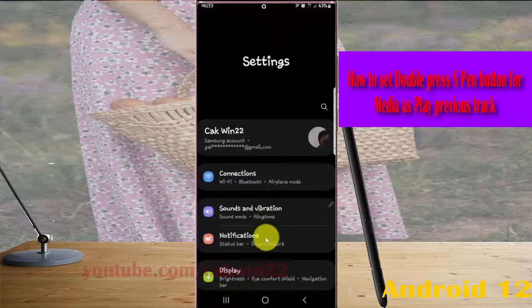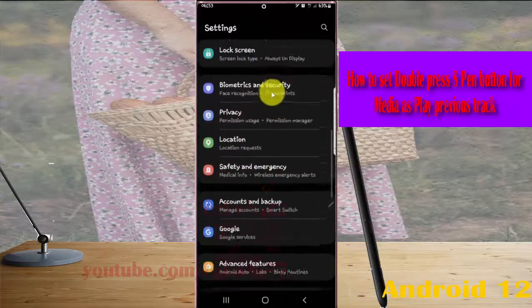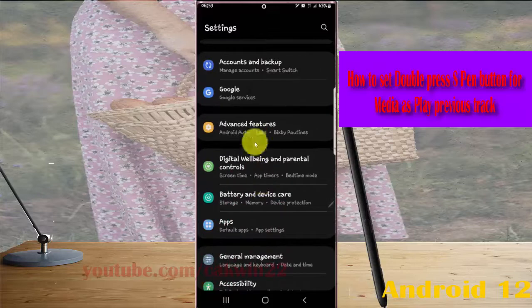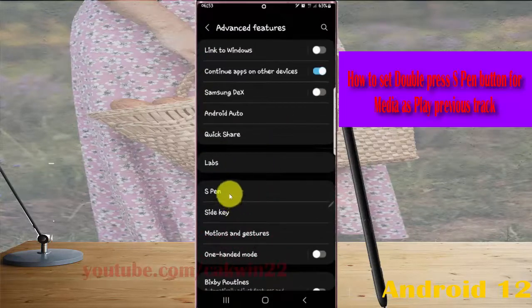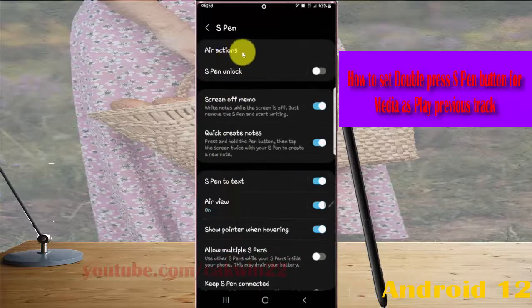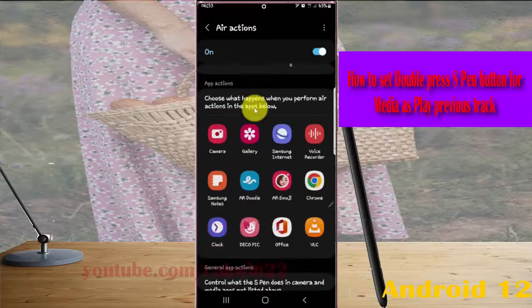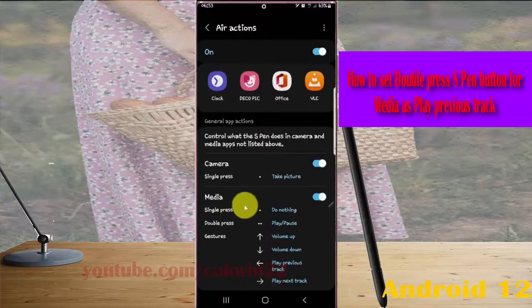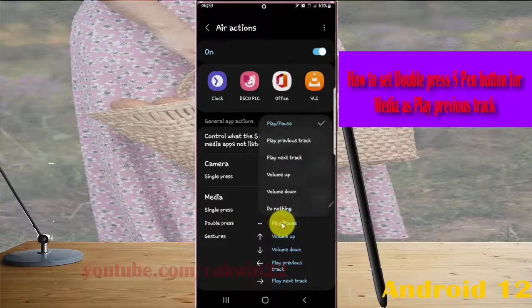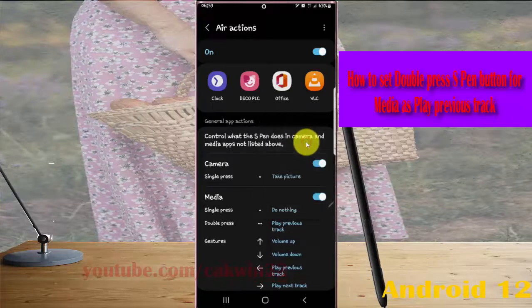Scroll down the settings screen, find advanced features, and then tap advanced features. Select S Pen, tap add actions, scroll down the screen, and then on media tap double press menu. Select play previous track. Now, double press S Pen button for media is set as play previous track.